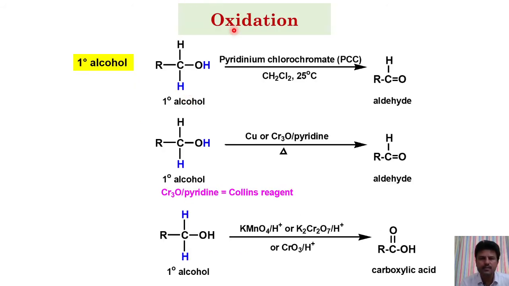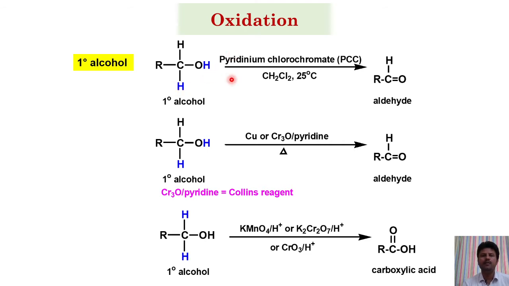Second one is oxidation. Here to oxidize alcohols we can use different oxidizing agents. In that, one is PCC, pyridinium chlorochromate. Second one is chromic oxide, CrO3, and pyridine. Third one is KMnO4 or K2Cr2O7. Generally, primary alcohols on oxidation form aldehydes.